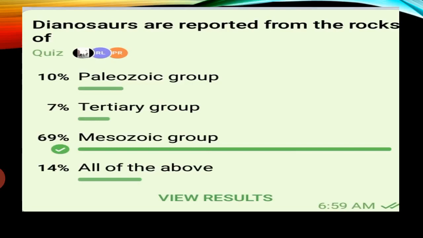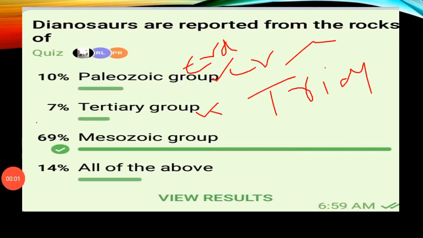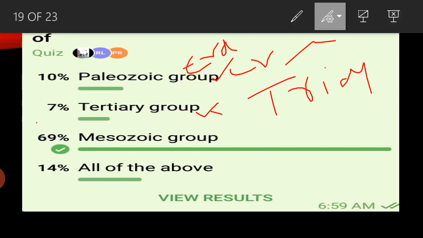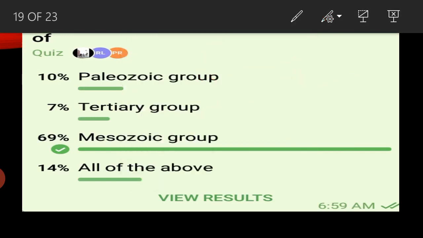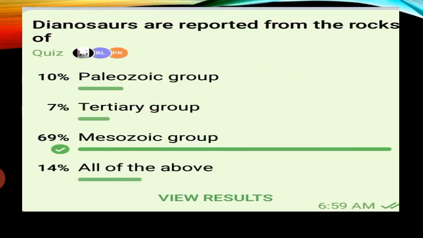So next question: dinosaurs are reported from the rocks of. You can see 69% gave the answer Mesozoic group, 10% Paleozoic group, 7% Tertiary group, and 14% all of the above. Why all of the above? So we can see